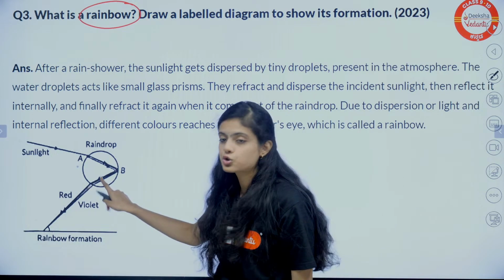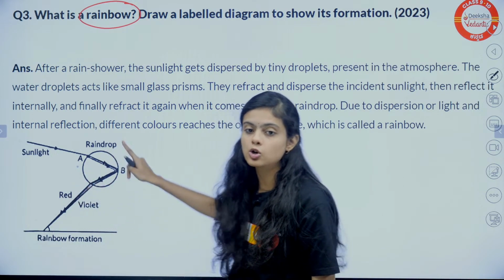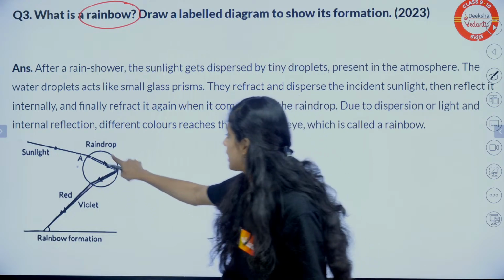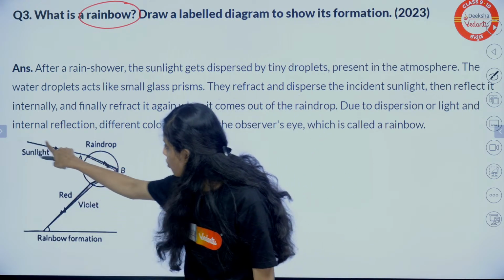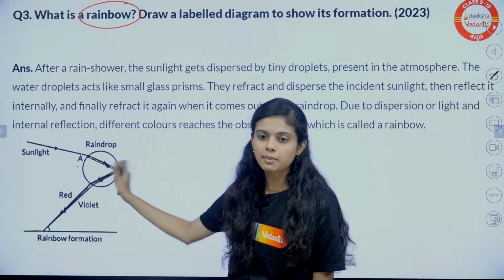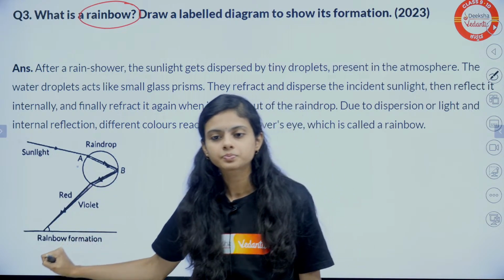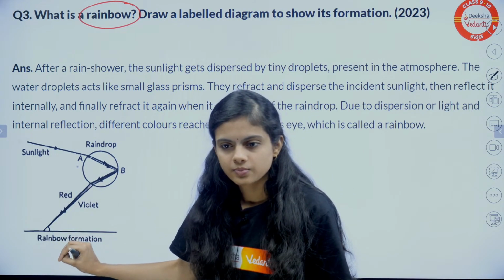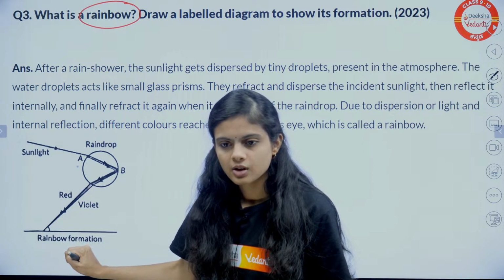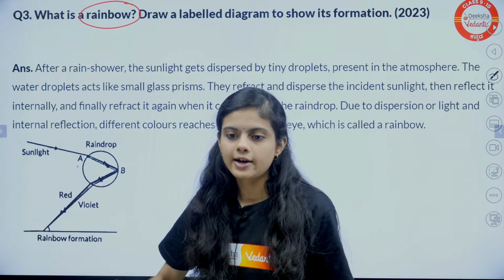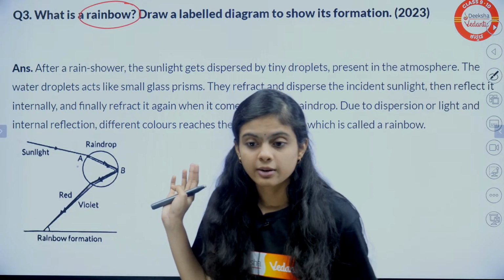So if they ask you to draw the rainbow formation, you will be drawing this diagram. Okay, representing a raindrop and sunlight. You will not be using multiple color pens, right? Yes. Okay, I'll explain to you how the rainbow is formed.